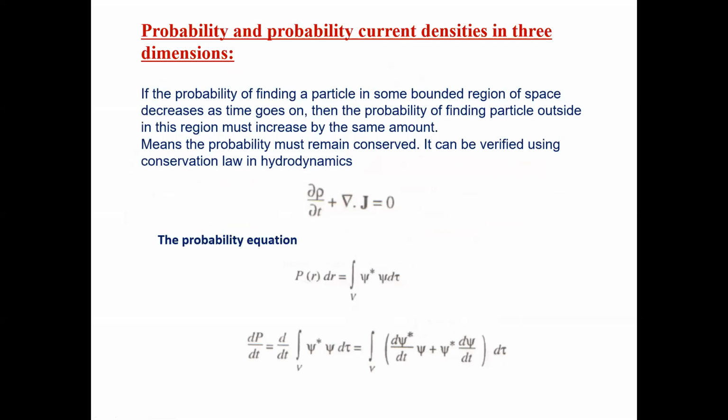Okay, so what is the significance of this probability? अभी हमने यहाँ पे देखा था probability हमारी quantity mod psi square, but if we calculate the probability of finding a particle in some bounded region, अगर हम कैलकुलेट करें किसी स्पेस में, तो प्रोबेबिलिटी जो हमारी होती है वो अगर किसी बाउंडेड रीजन में हम कैलकुलेट करें, so this probability basically decreases as time goes.